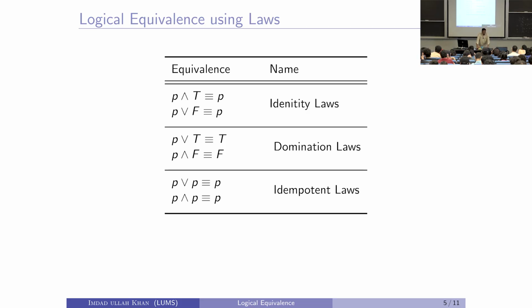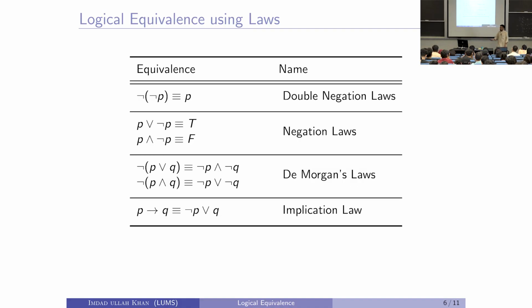Is it clear? Yes. Similarly, there are idempotent laws: P or P is always equal to P, and P and P is also equal to P, right. Just try the possible values of P, true and false, and you will see that.